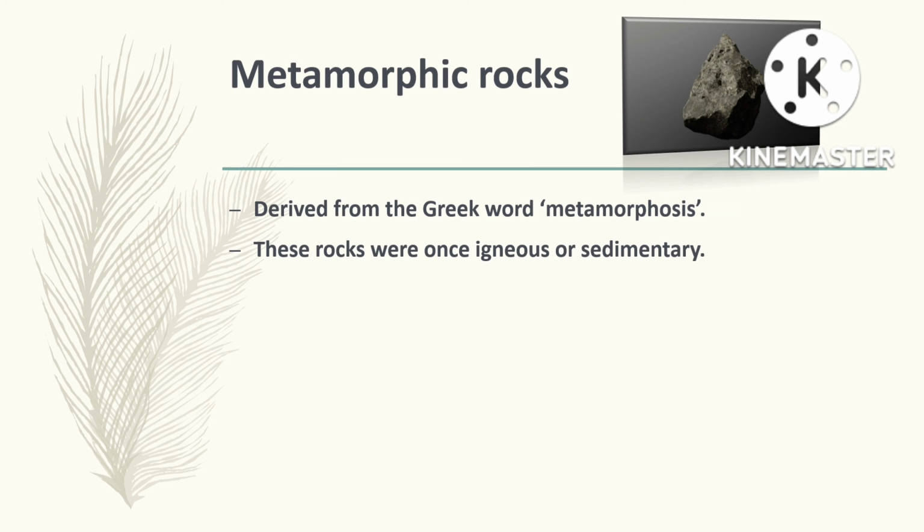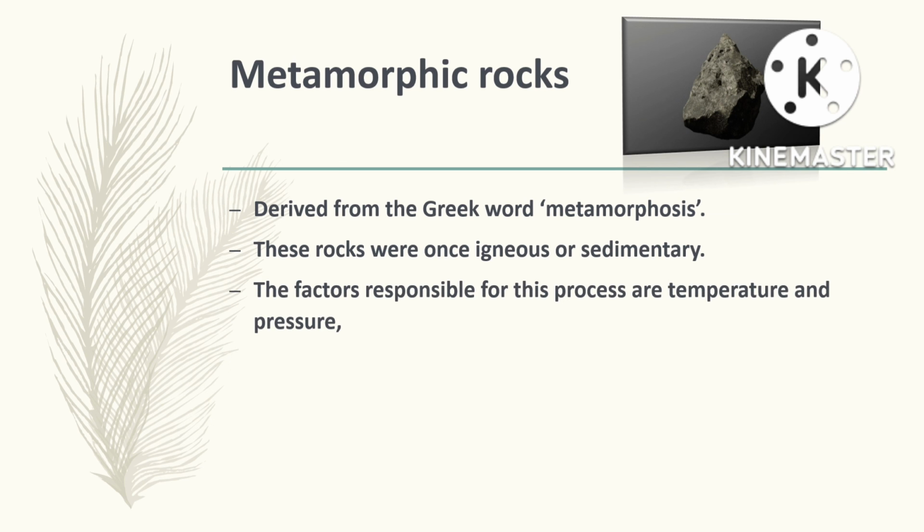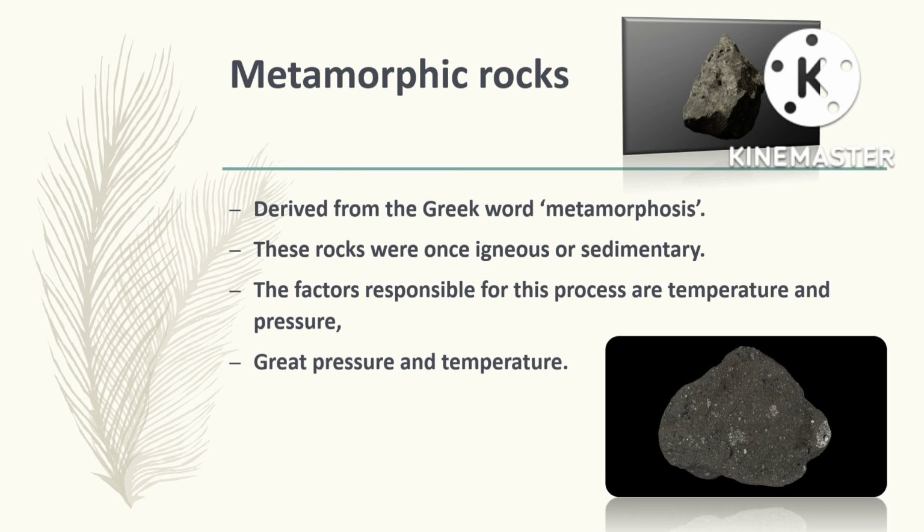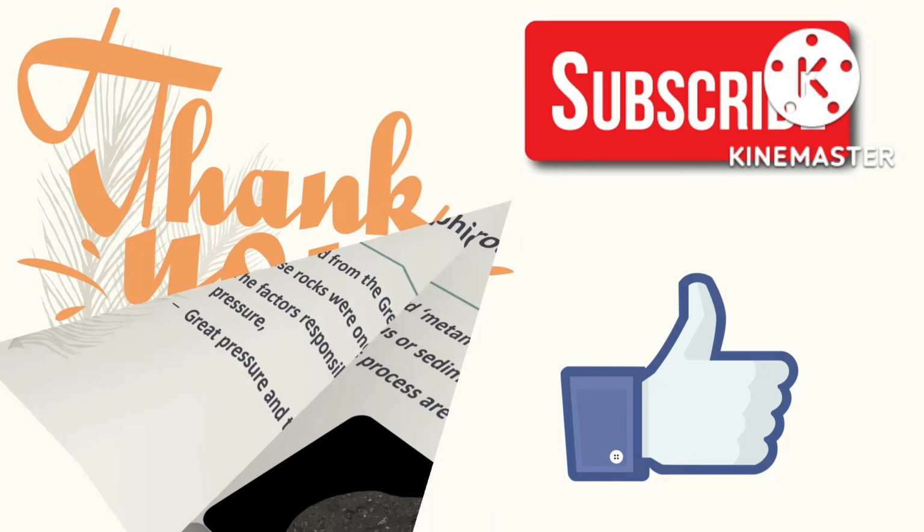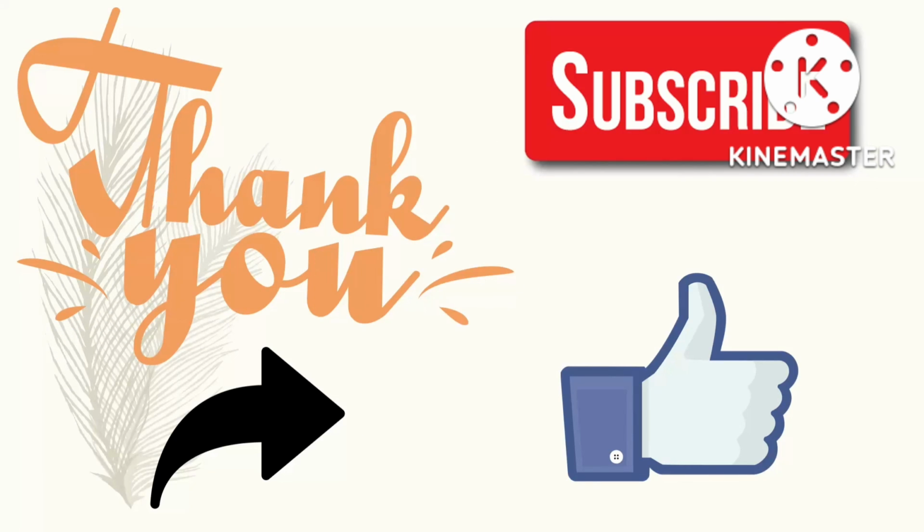The factors responsible for the process are temperature and pressure, or both. Since rocks are made up of minerals, they may change composition and texture under great pressure and temperature. So this is the end of my video.